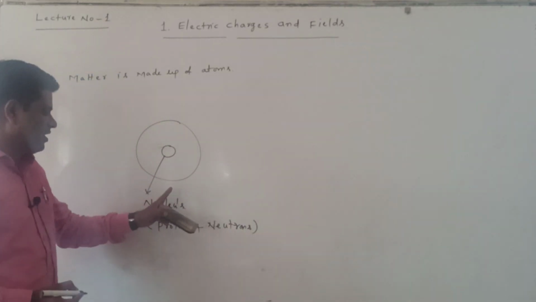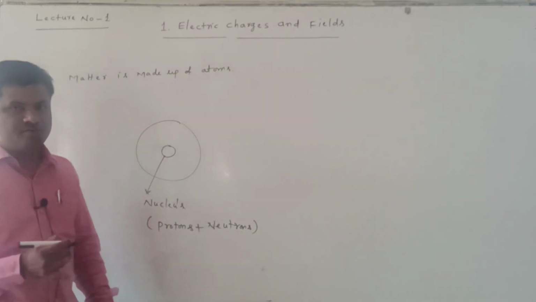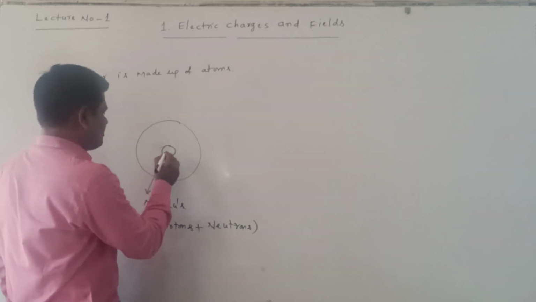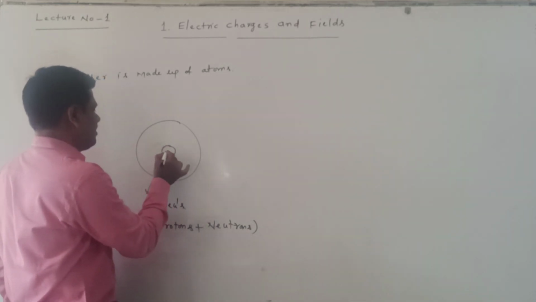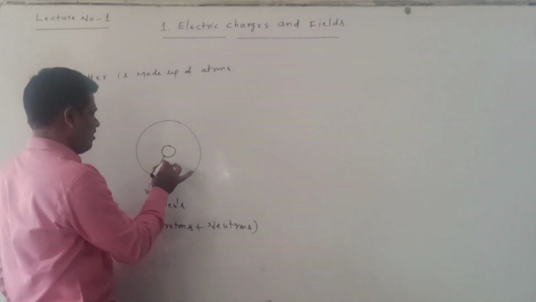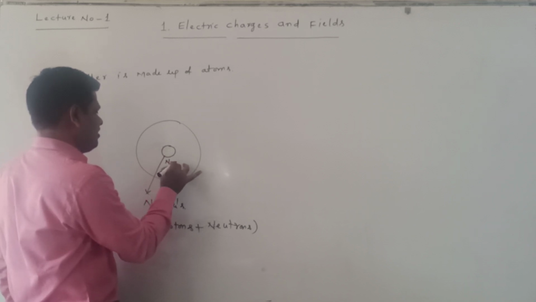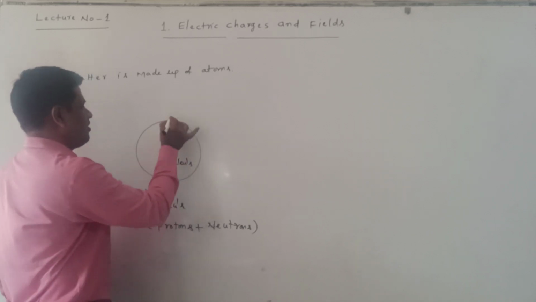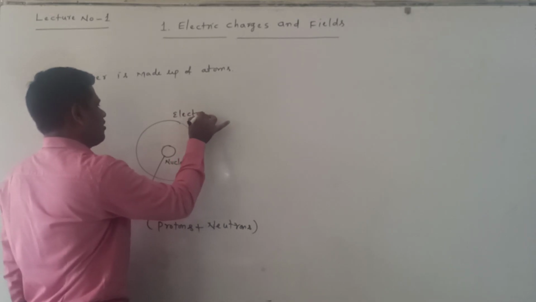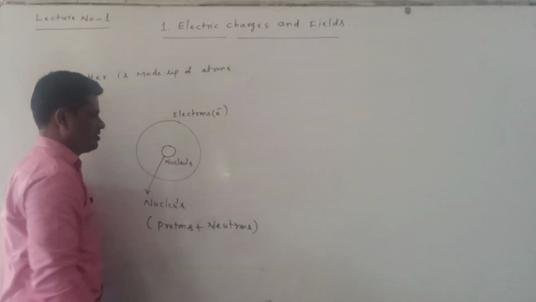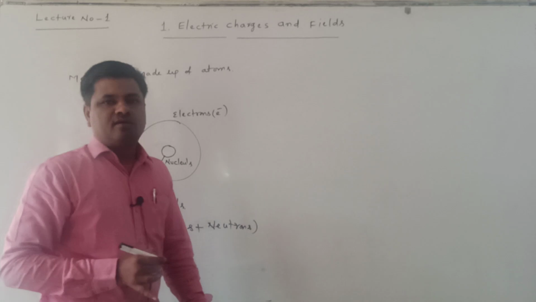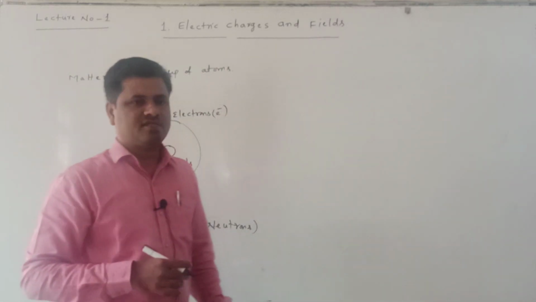Protons and neutrons. The nucleus consists of protons and neutrons. Suppose this is considered as a nucleus. Around the nucleus, what are revolving here? Electrons are revolving around the nucleus.